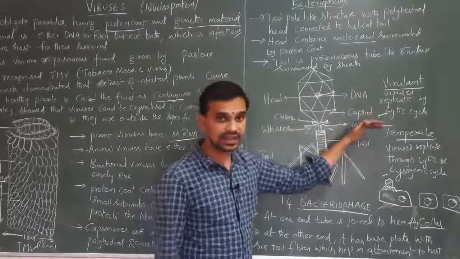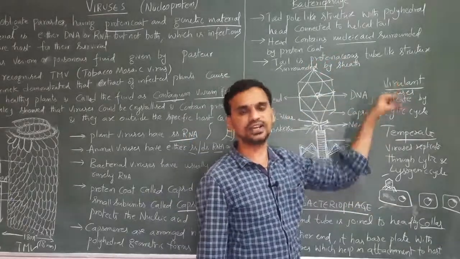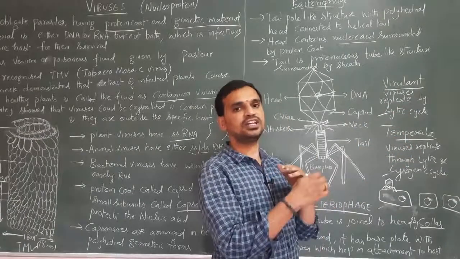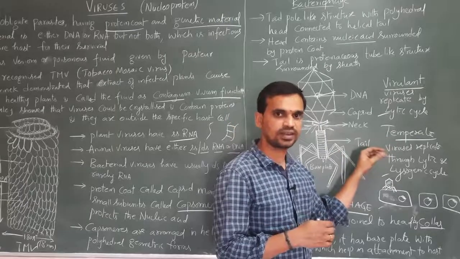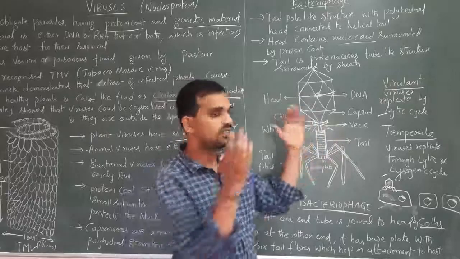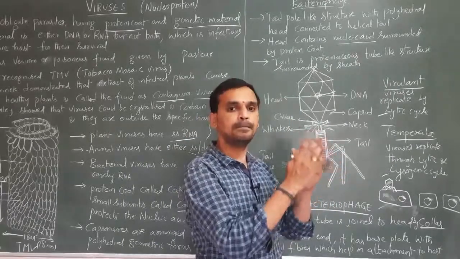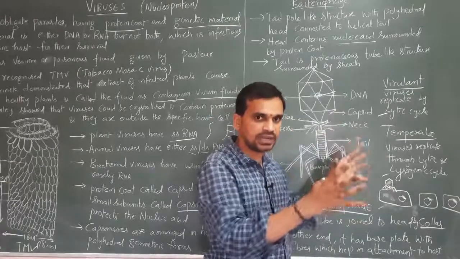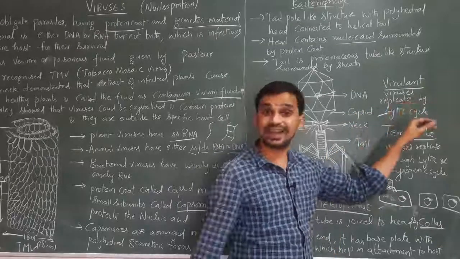So in lytic cycle, what happens? The genetic material of the virus will enter into the bacteria, and the genetic material undergoes replication by using the host cell machinery, and a number of virus particles are formed within the bacteria, and the bacterial cell undergoes lysis, nothing but breakdown. The bacterial cell undergoes breakdown and all the virus particles will come out. That takes place in case of lytic cycle.